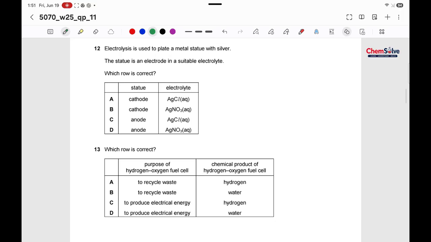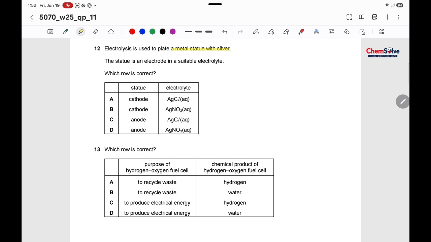Okay, question number 12. Electrolysis is used to plate a metal statue with silver. So we are gonna plate a metal statue with silver.